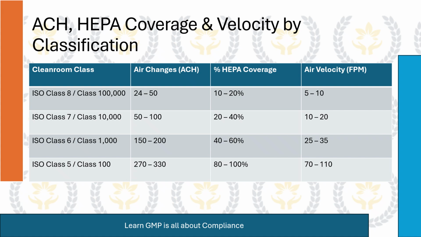Cleanroom class. ISO Class 5/Class 100. Air changes, ACH. 270 to 330. HEPA coverage. 80 to 100%. Air velocity, FPM. 70 to 110.